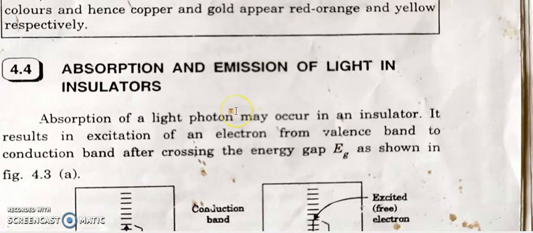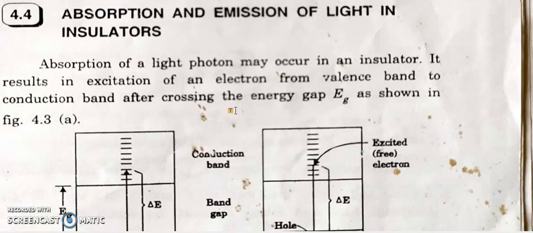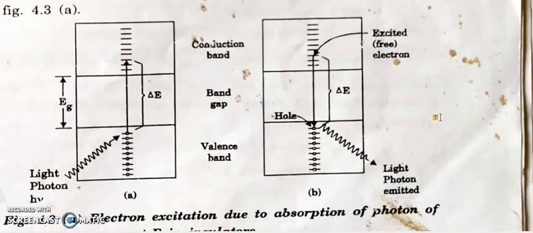Next, we are going to discuss absorption and emission of light in insulators. When light energy falls on an insulator, it is absorbed because insulators are opaque materials. We know that. Here also excitation happens: excitation of an electron from the valence band to the conduction band.